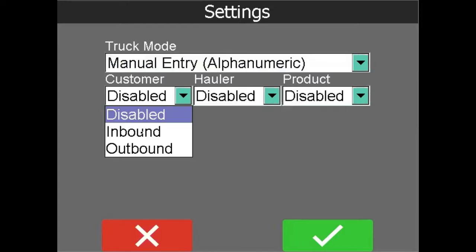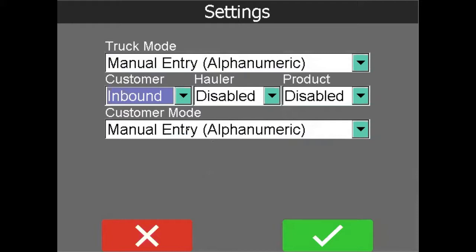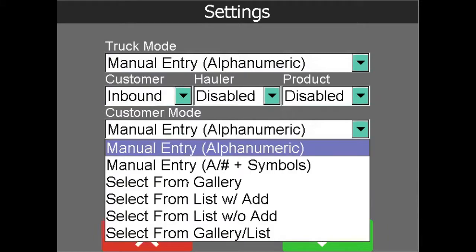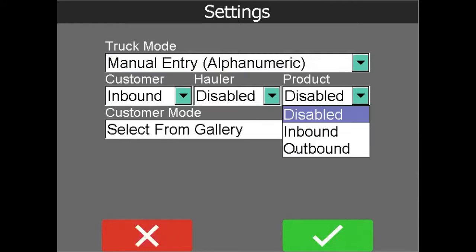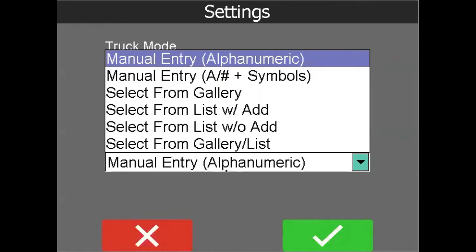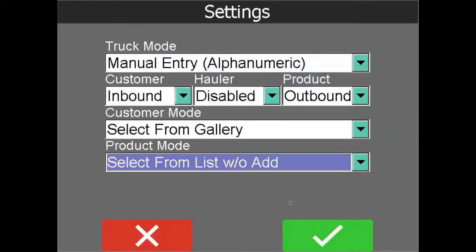We'll prompt that on the inbound, so on first weighment. We'll select those from a gallery control of buttons, and we'll select a product on outbound, and we'll select it from a list without the option to add additional.